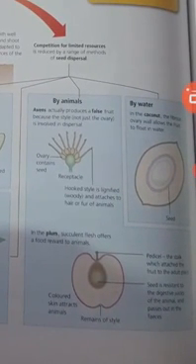Okay, so the seeds that are dispersed by animals are actually, just like we discussed about pollens, the pollens that are dispersed by animals, they are sticky. Similarly, the seeds that are dispersed away by animals are also sticky, and they have hook-like structures on top of it.